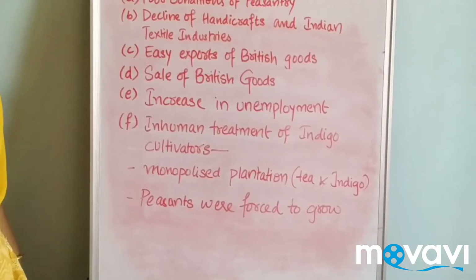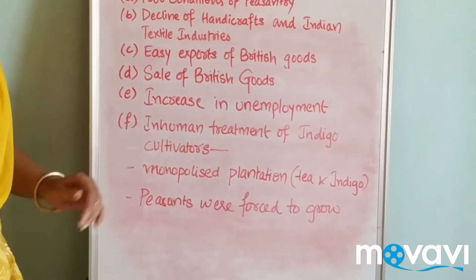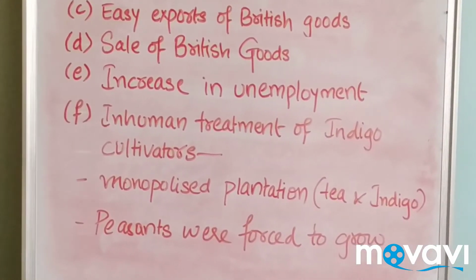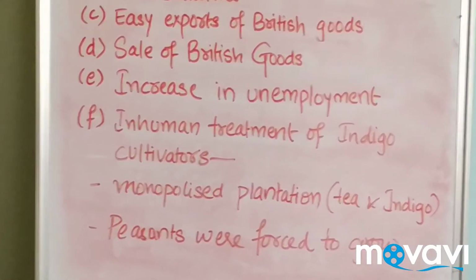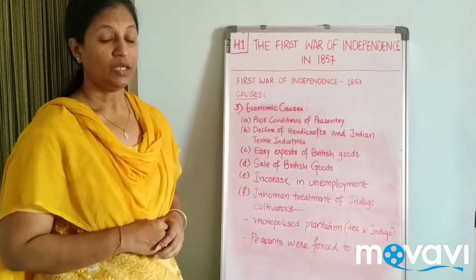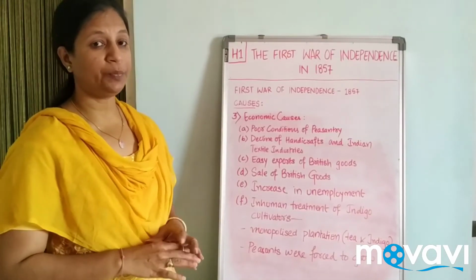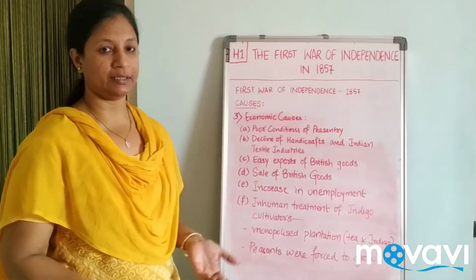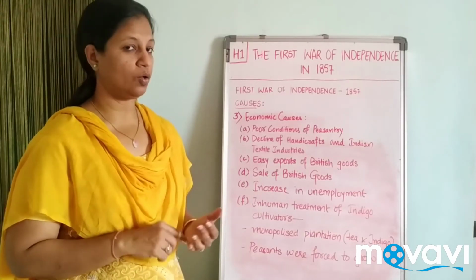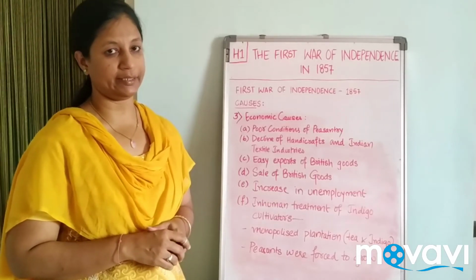The next point is inhuman treatment of indigo cultivators. Indigo cultivation is such an episode in Indian history by the Britishers. Our Indian farmers were forced to grow opium and indigo in our country. Once the land grows opium, it cannot be used for any other crop. So it was compulsory that once we grow indigo or opium, the same plant has to be grown there again.